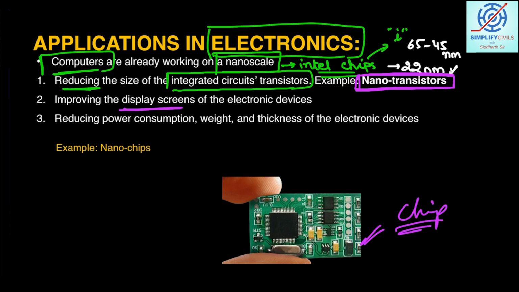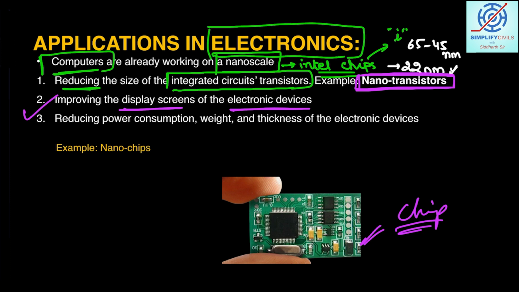Then display screens, electronic devices also, display screens can be improved. I have told you about graphene, how graphene can be used in LCDs and LED screens for enhancing the picture quality.